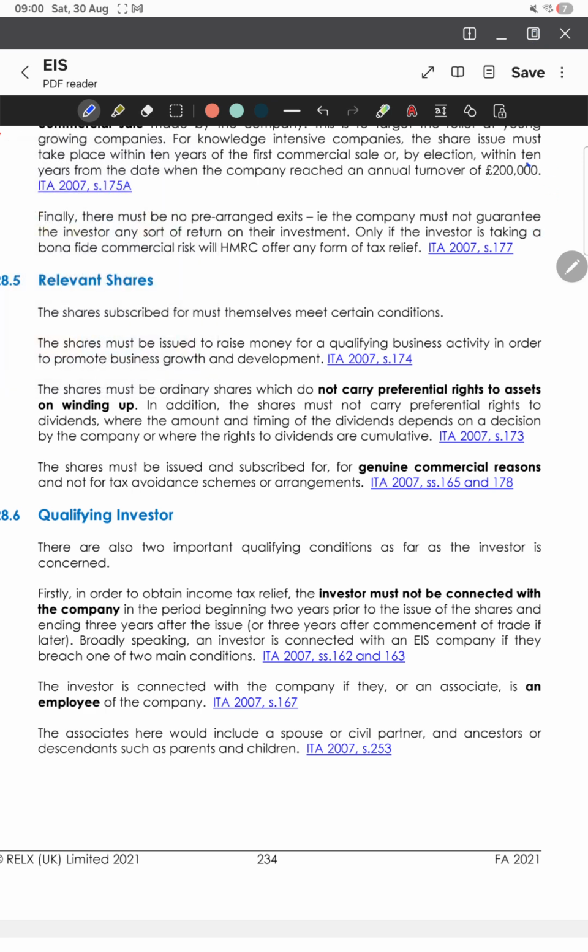So let's read out what are called the relevant shares. The shares must be issued to raise money for a qualifying business activity, because we are trying to target the business growth and development of these companies. The shares must be ordinary shares, and they should not be carrying any preferential rights to the assets on winding up. For example, they should not be preference shares.